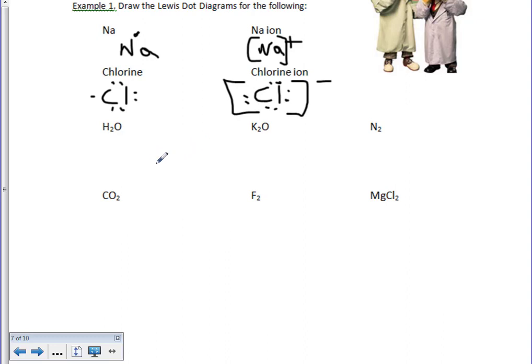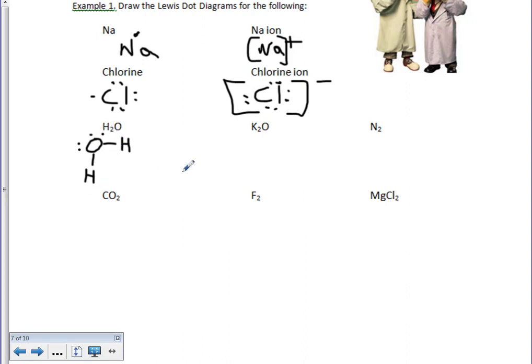Looking at compounds here, okay, when we're looking at compounds, we have H2O. H2O is one that I told you to memorize. So H we know has 1 valence electron. We're going to know that H shares this with the oxygen here. So we have our oxygen over here, and this oxygen actually ends up sharing another valence electron with this hydrogen. And we know that there are two lone pairs, giving it its bent structure on the central atom.